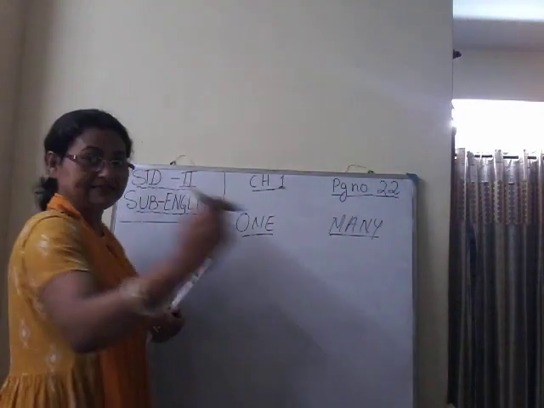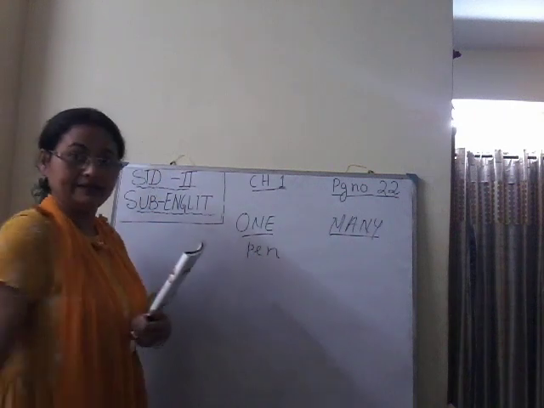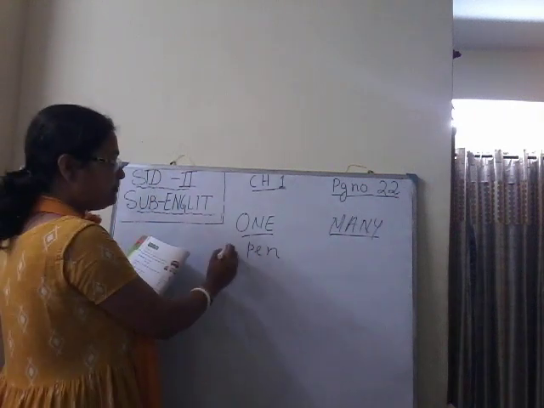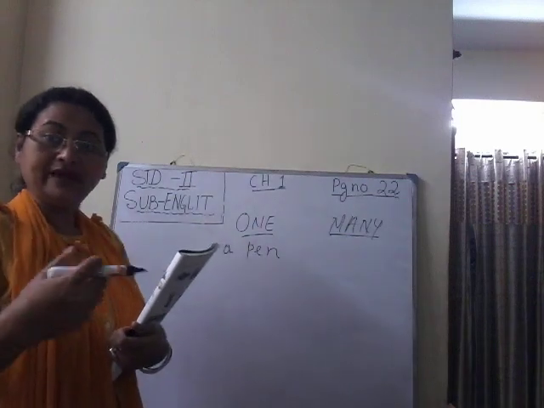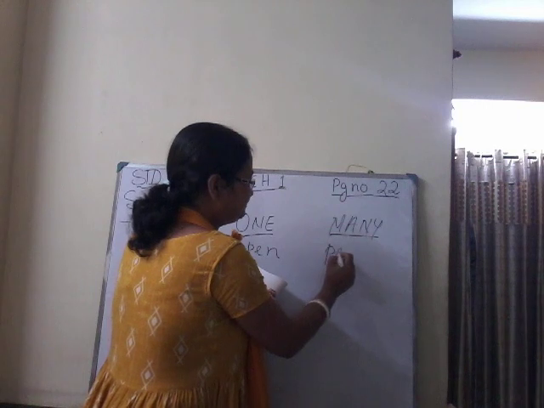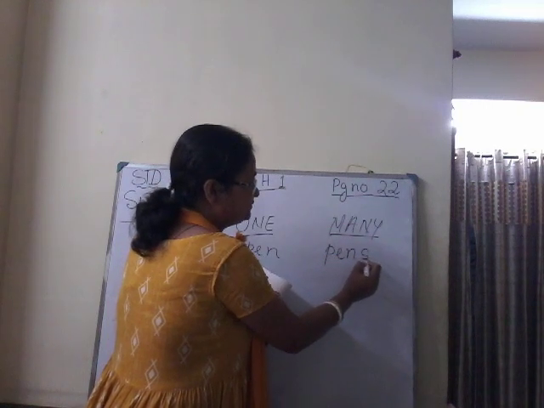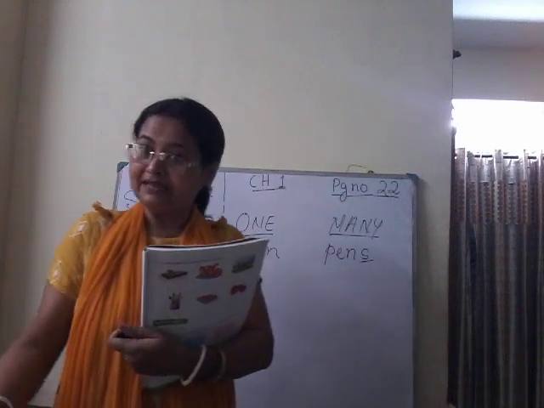For example, this is a pen. Suppose I have a pen. A pen means one pen. If I have more than one, then I will write pens, P-E-N-S, and I will simply add s to make it many.